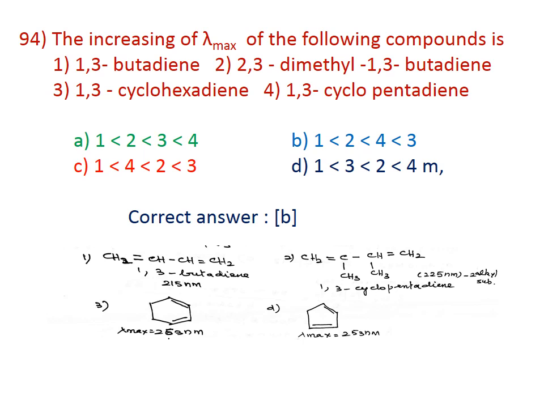and for 2,3-dimethyl-1,3-butadiene, the lambda max value will be equal to 225 nanometer, and for 1,3-cyclohexadiene, the lambda max is 253 nanometer, and for 1,3-cyclopentadiene, it is also 253 nanometer. Therefore, the correct answer for this question is B: 1 lowest, 2 higher, then 4, then 3.